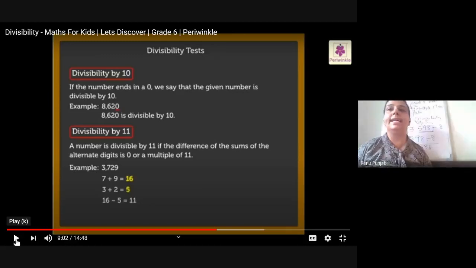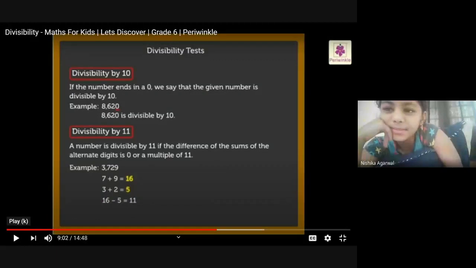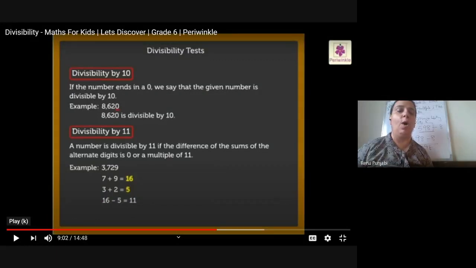So after adding the alternate digits and subtracting, the number which we get, we need to see whether that number is divisible by 11 or is a multiple of 11. Multiple of 11 means it should be either 22, 33, 44, 55, 66. Yes, it is divisible by 11, or the difference should be 0 or divisible by 11. Am I clear? Is this divisibility clear to everyone?